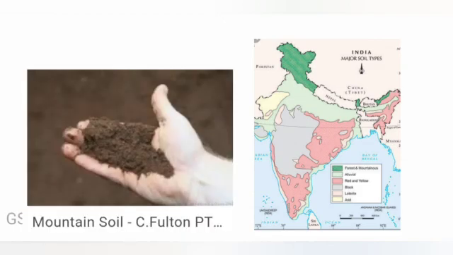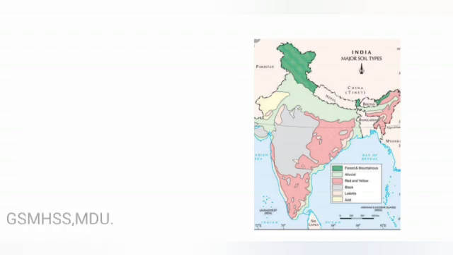Mountain soil is formed by the deposit of organic matter. It's rich in humus but thin, coarse and infertile. It's mainly found on hill slopes of Himachal Pradesh, Uttarakhand and Jammu and Kashmir. Tea, coffee, spices and some fruits are grown on this type of soil.